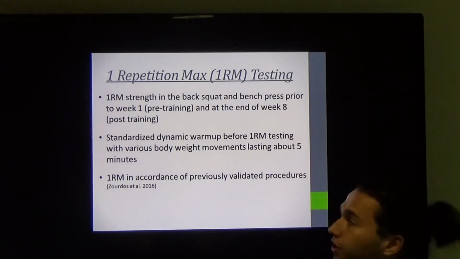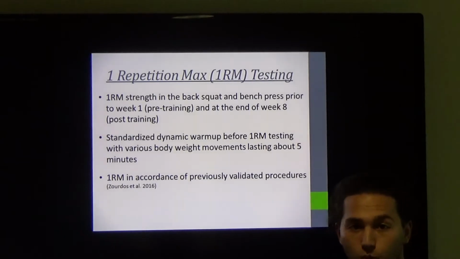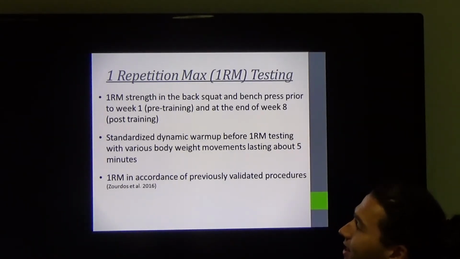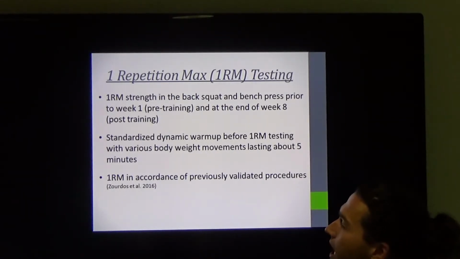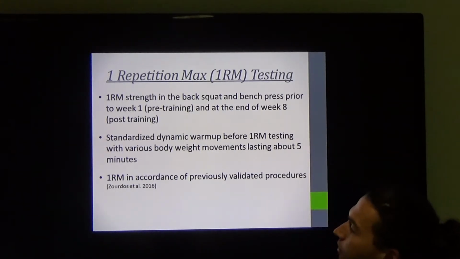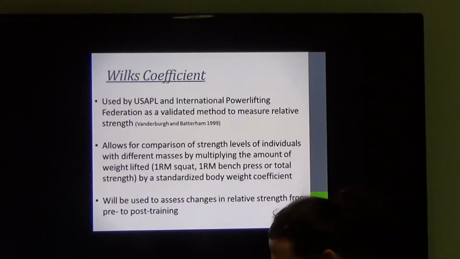So, 1 repetition max testing. 1 RM strength in the back squat and bench press will be measured prior to week 1, so pre-training, and at the end of week 8, so post-training. A standardized dynamic warm-up will be given before each 1 RM test, and this will consist of various bodyweight movements lasting about 5 minutes. And the 1 rep max protocol is going to be in accordance with previous validated procedures.